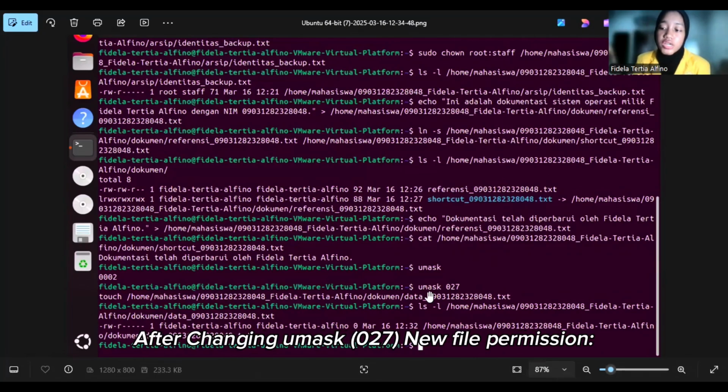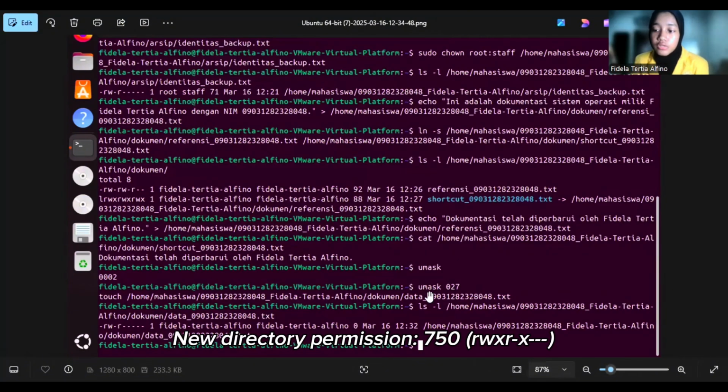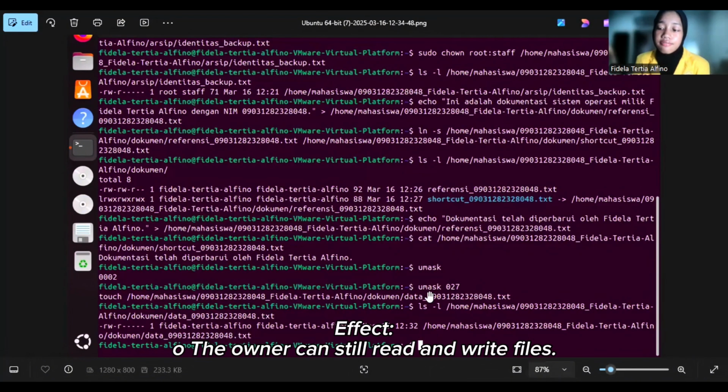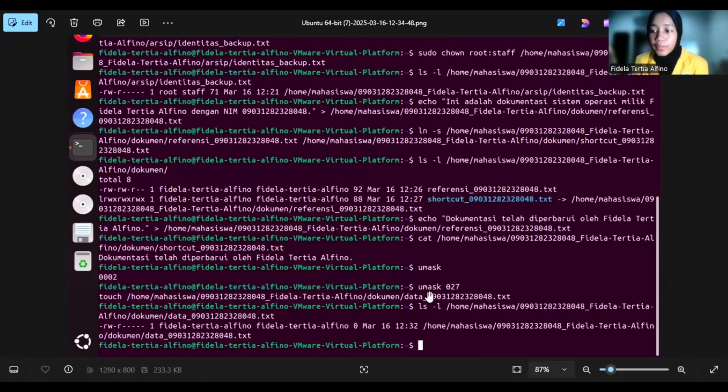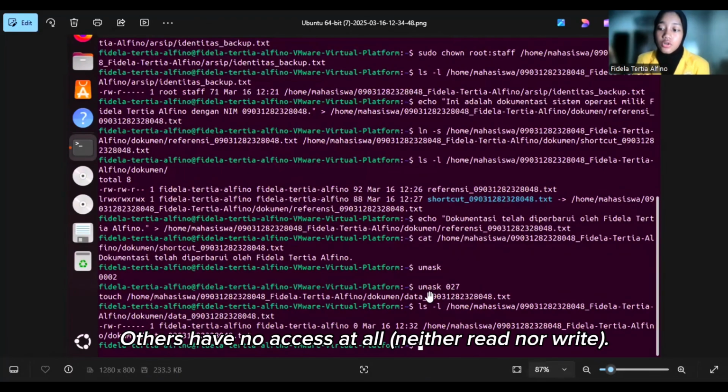After we change umask to 027, new file permissions are 640, and new directory permissions are 750. The owner can still read and write files, the group can only read files with no write access, and others have no access at all, neither read nor write.